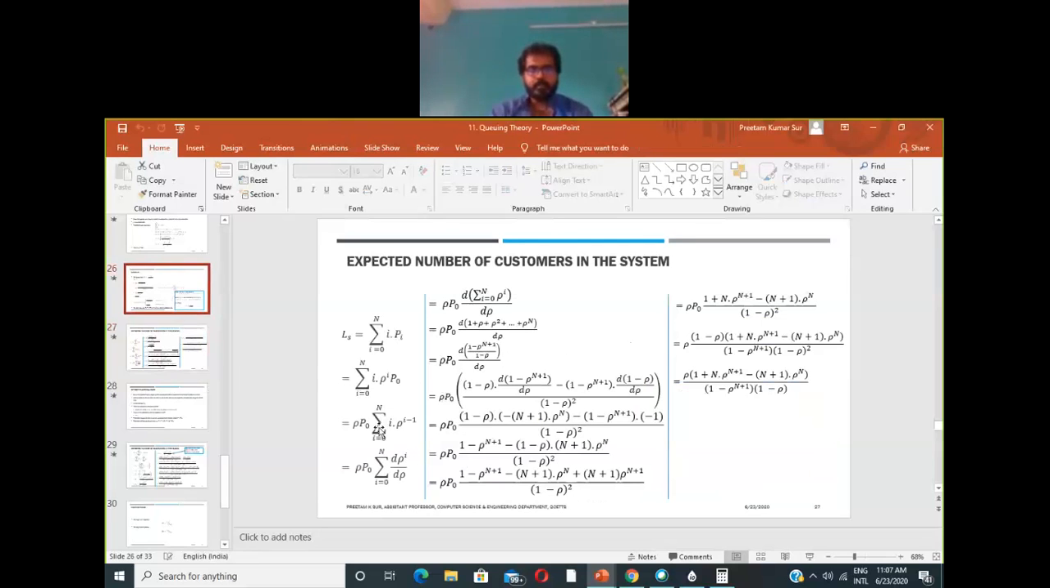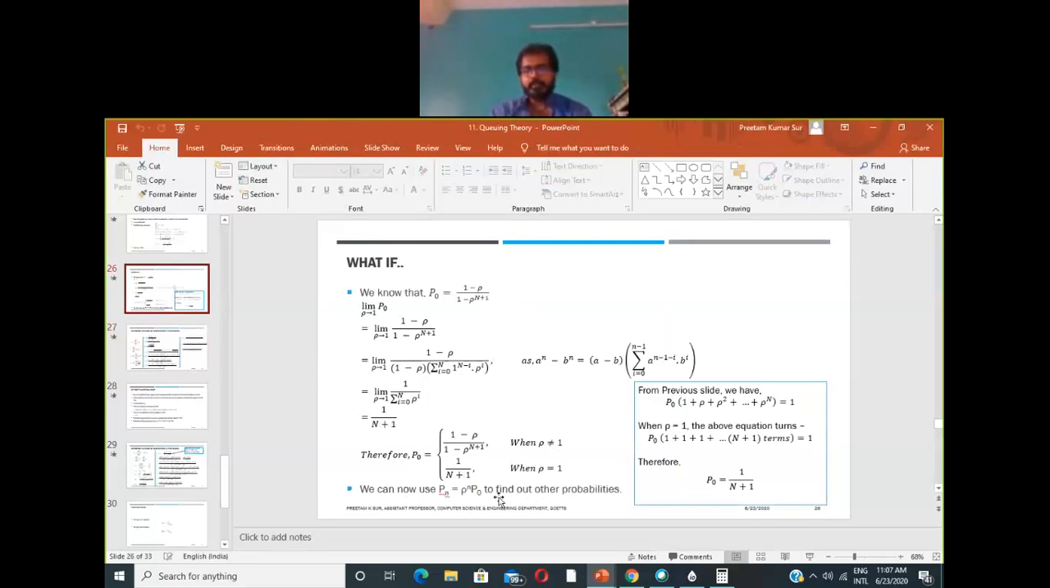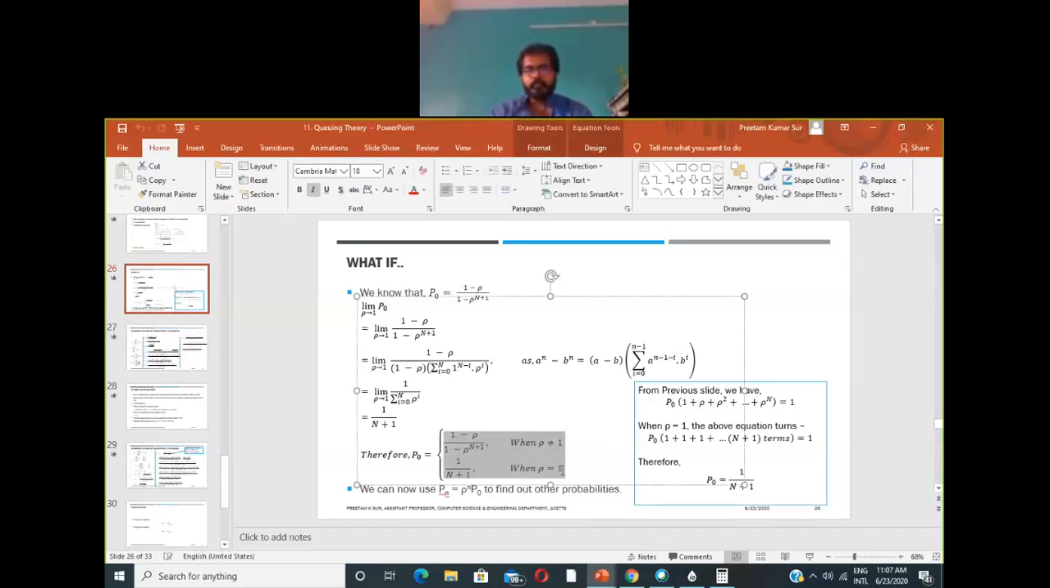Now if you remember, when I was discussing in the lecture, when we find that rho equals 1, wherever p0 appears, we will replace it by 1 by n plus 1 in place of this one, right? Whenever it will appear, right?